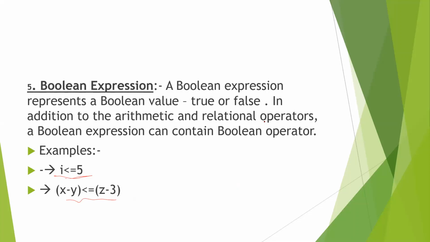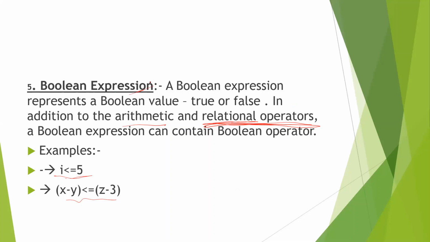Again it is a combination of the arithmetic and the relational operator. You must have a relational operator, otherwise you cannot take it as a Boolean expression. So the combination of arithmetic and relational operators is known as Boolean expressions.